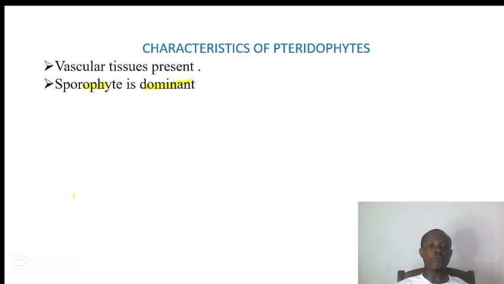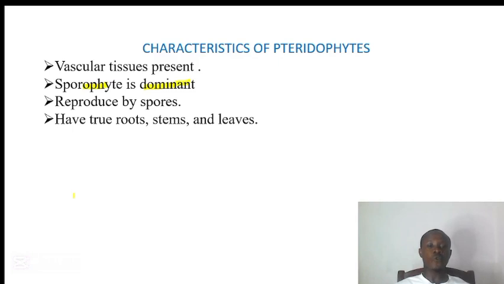And next, the sporophyte is dominant. That means the sporophyte is the most prominent one, the one that you can see from a distance, and it is the one that lives longer than the other generation, that is the gametophyte generation. Also, they reproduce by spores. They do not reproduce by seed because they are not producing seed. They produce what we call spores.